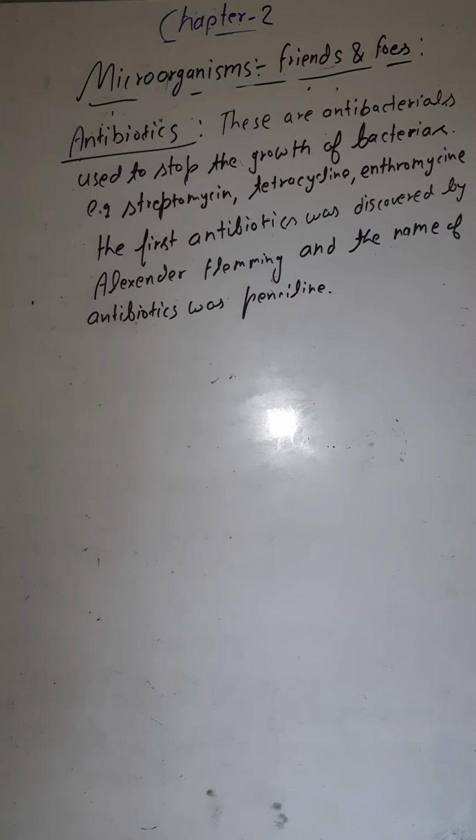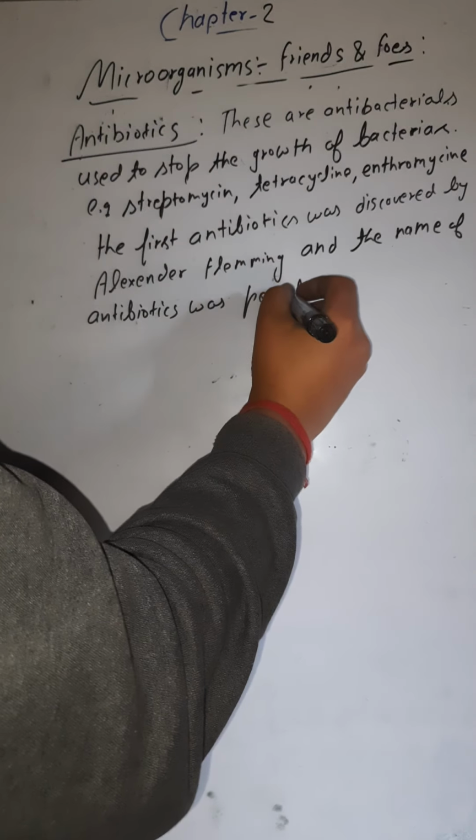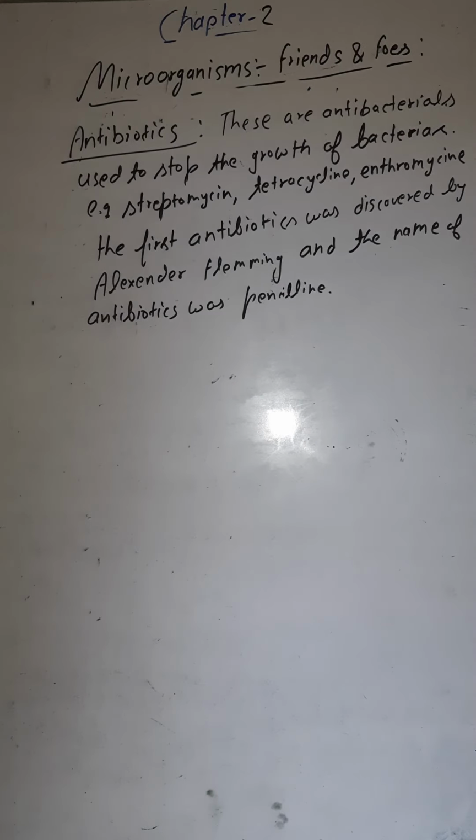So this was the first antibiotic that was discovered by Alexander Fleming.